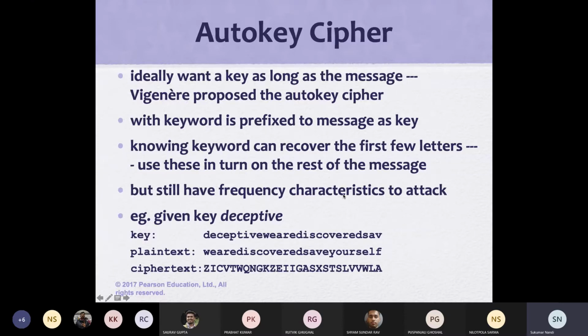This is the Vernam cipher, and we repeat it. If you look here, for a different message the key will be different, because the initial 9 characters will be the same. The rest of the characters depend on the plain text. So the key is not the same for all messages; the key is different for every message. So key probability and message probability, message numbers and key numbers, are almost equal.